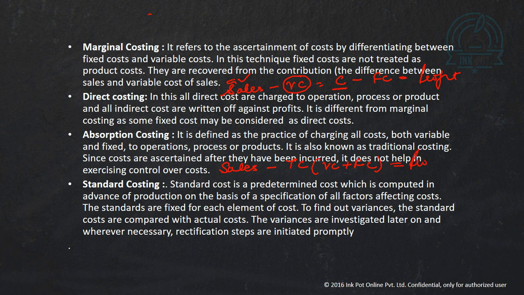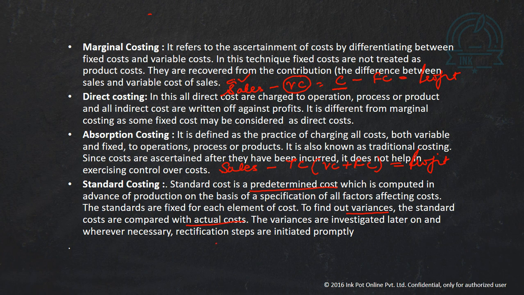So this is known as absorption costing, right? So what is standard costing? In standard costing, we calculate a predetermined cost, and then we measure the actual cost of the product. If there are certain variances, we calculate the difference between the standard cost and the actual cost.